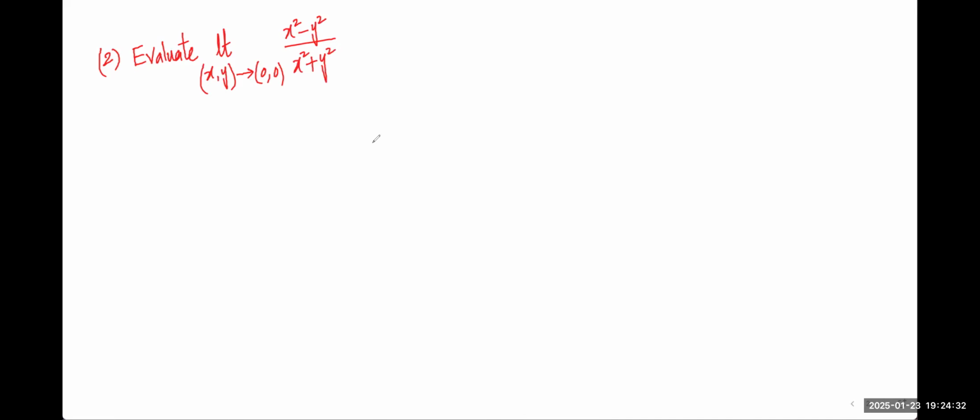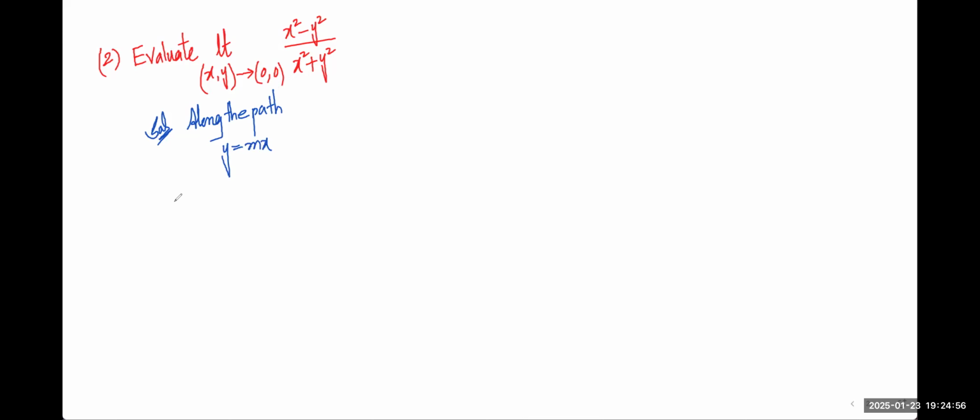So let me check the continuity concept. The solution will be, you have to choose different paths passing through the origin. Along the path, we should always take the standard one, that is y is equal to mx.